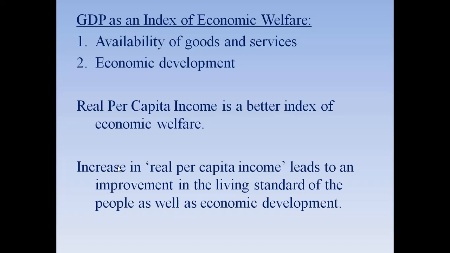Through GDP, we can say whether goods and services are available or not. If the GDP of a country is large, like the US, which is number one, and China number two, the availability of goods and services is in abundance. But if the GDP of a country like Bhutan is very low, there will be a scarcity of goods and services in that economy.